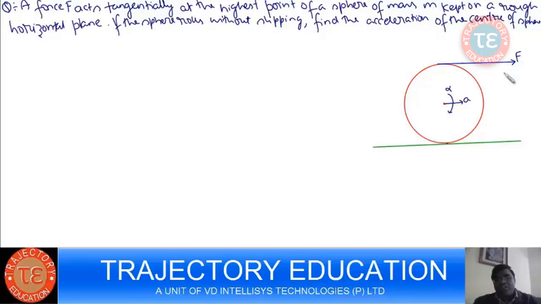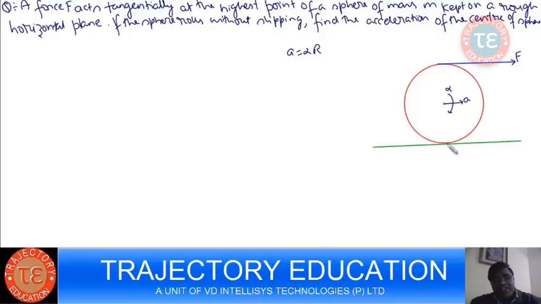It will produce an acceleration A. It will also produce a torque. This force will create a torque also. Now, if the acceleration and alpha produced satisfy this relationship, then in that case, the VCM and omega r produced will be equal.